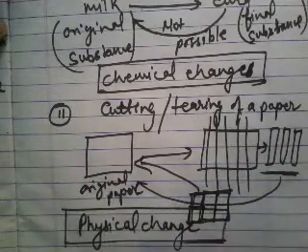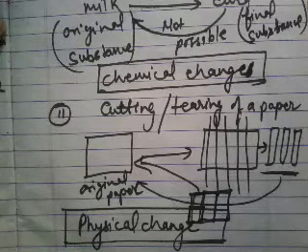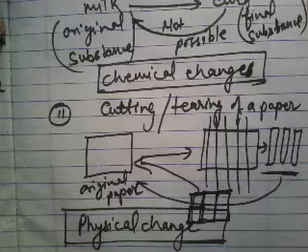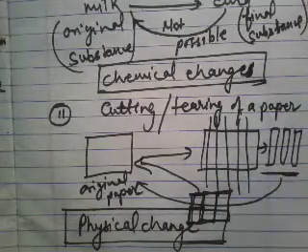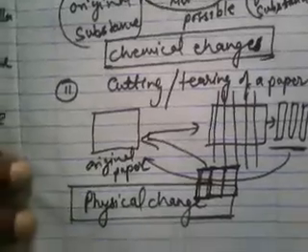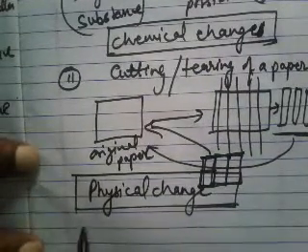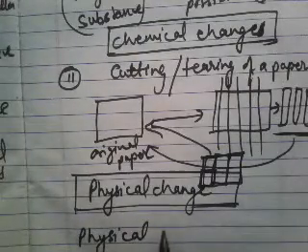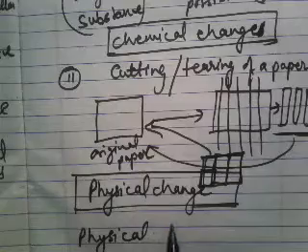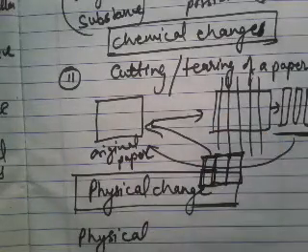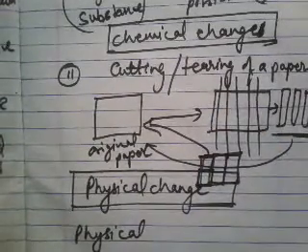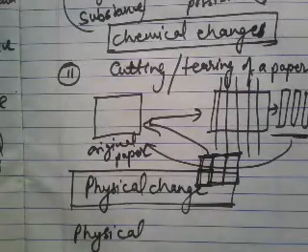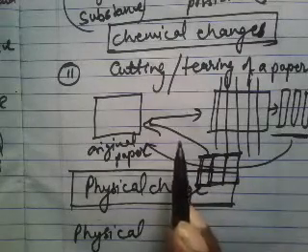So from these two examples, we can define the two changes easily. Let us first define what physical changes are. There are two types of changes, basically physical changes and chemical changes, and we can define the physical change with the help of the above example.